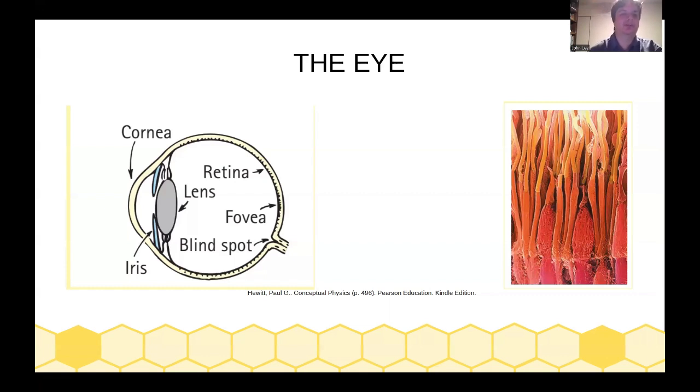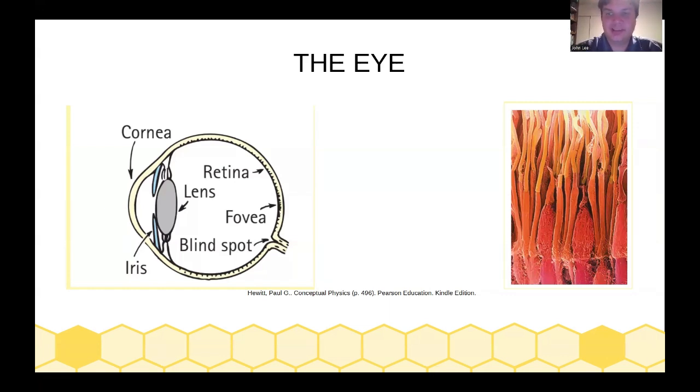This light is then focused with the lens onto the retina and the fovea. There is a blind spot where the lens can focus light, but it's going directly to the brain, so it doesn't have any of the rods and cones, which are in the retina and the fovea, in order to understand what is going through the material. So the rods and cones are the two nerve endings or the two receptors which interpret and receive light.